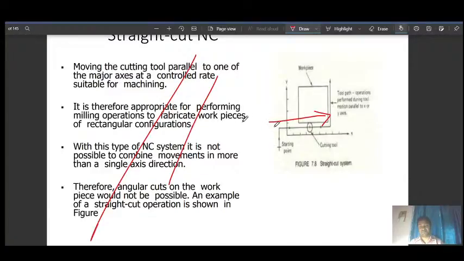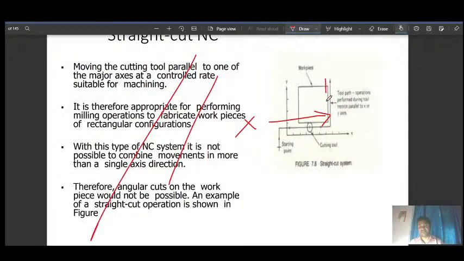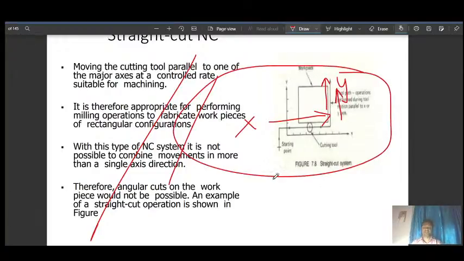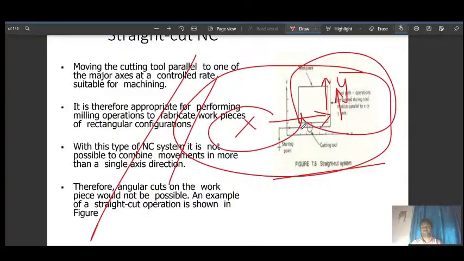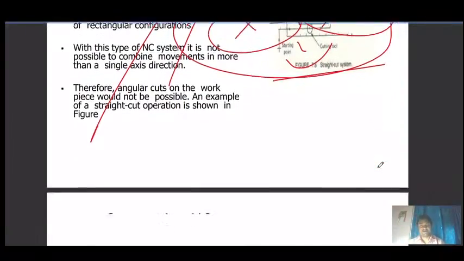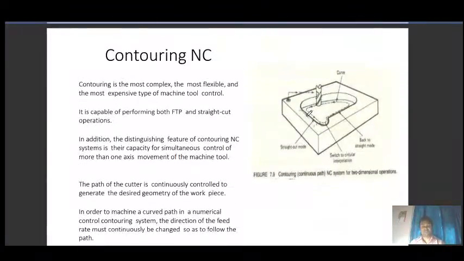If this one is the x axis, the tool will move first along x, and then you take your tool along y. Only one axis movement is controlled in a straight cut system, either x or y; you cannot control x and y together. When we control x and y, it becomes a contour.